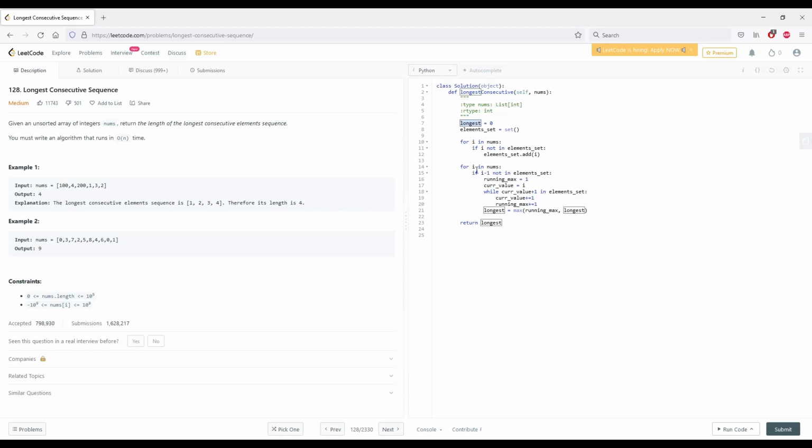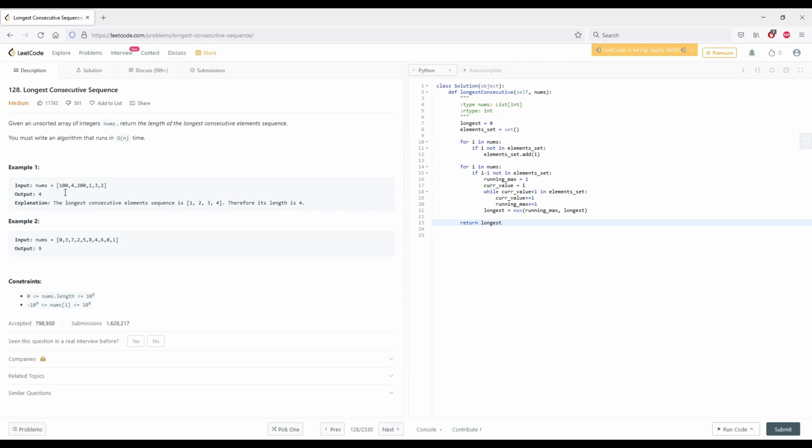And for each element in nums, if one lower than it does not exist in our set here, we set running max to 1, and the current value that we're going to change up to i, and while one above it exists in element set, we're going to set the current value to 1 above it and increment running max.